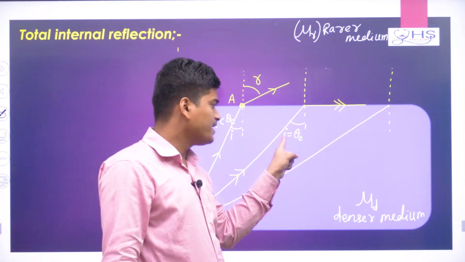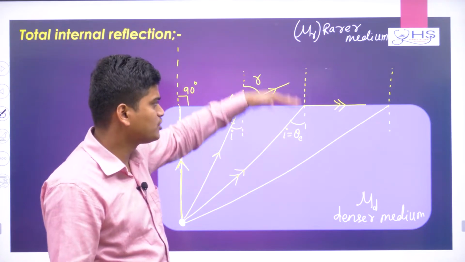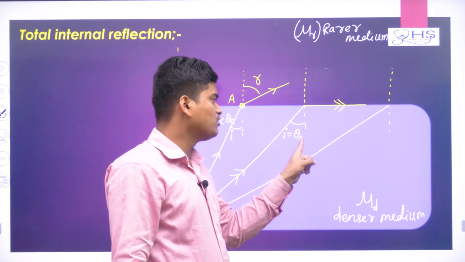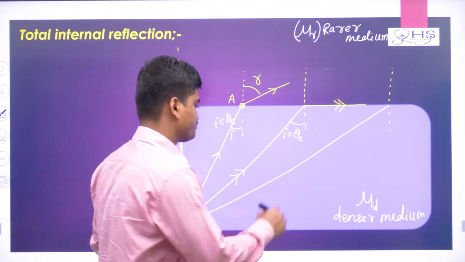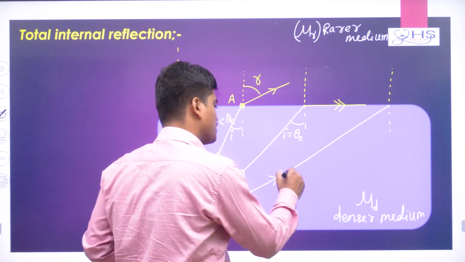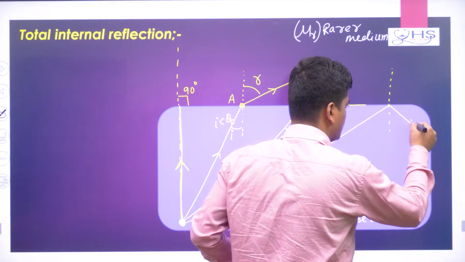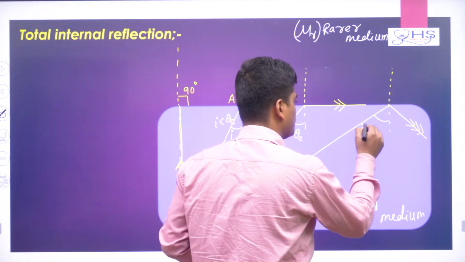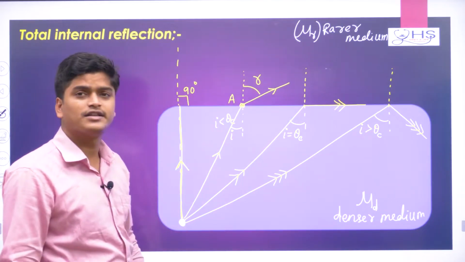If i equals theta c, where theta c depends on this pair of media, then the light ray travels parallel to the surface. Now if I take another ray going like this, the incidence angle condition is that i is greater than theta c.